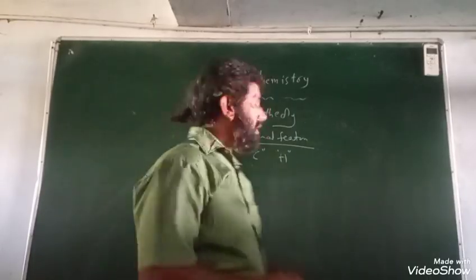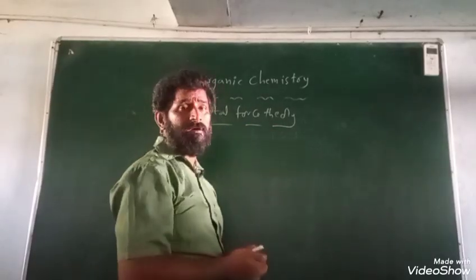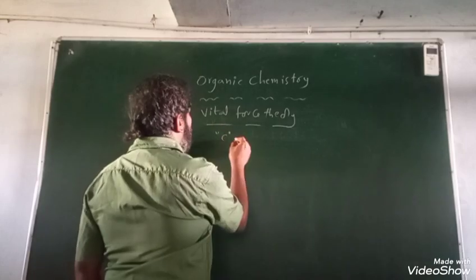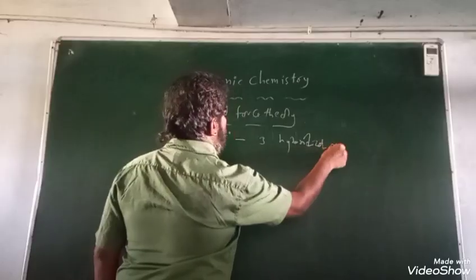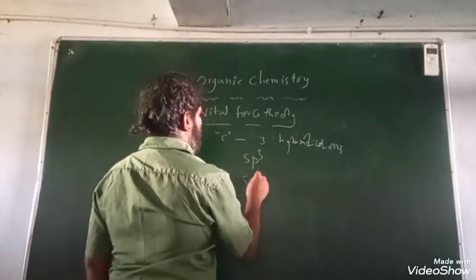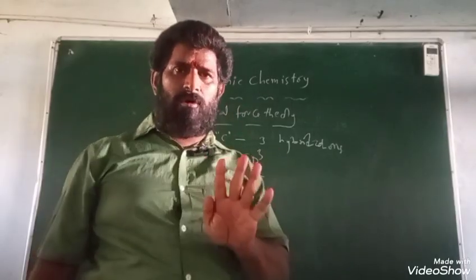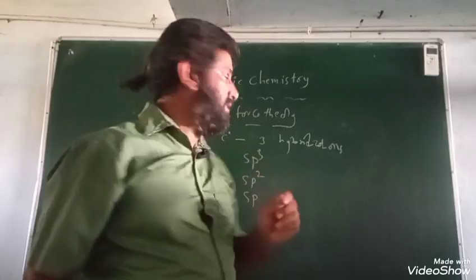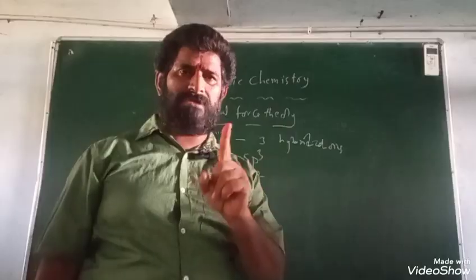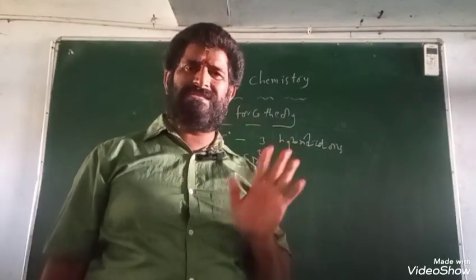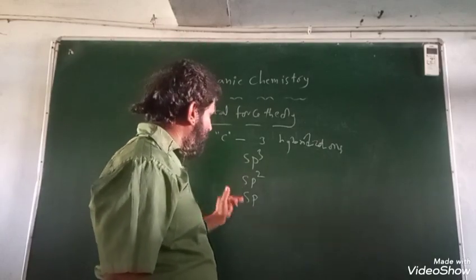Coming to the structural features, as carbon is the main unit, we are supposed to know how carbon is present in the organic compounds. In all organic compounds, carbon has three hybridizations: sp3, sp2 and sp. Simply speaking, carbon has tetracovalency with any one of the hybridizations sp3, sp2 or sp. That means carbon must have 4 covalent bonds, and in addition it must have one of these hybridizations.